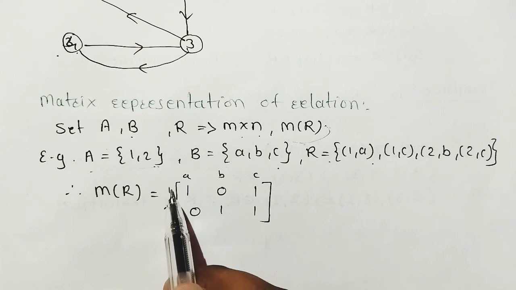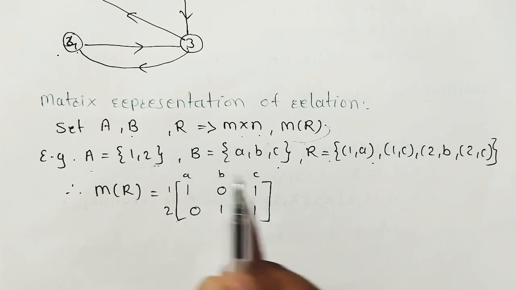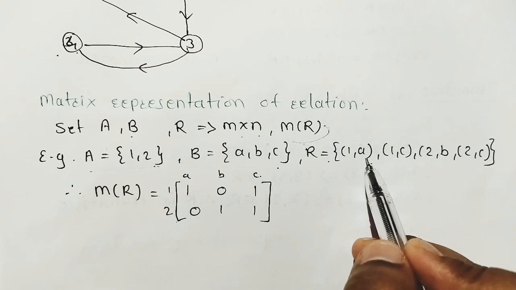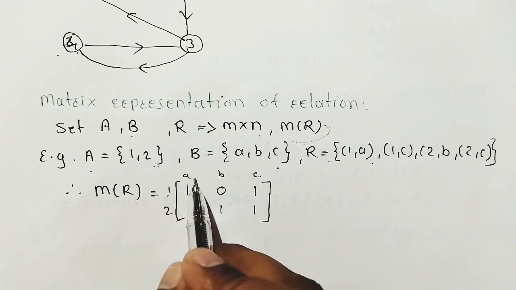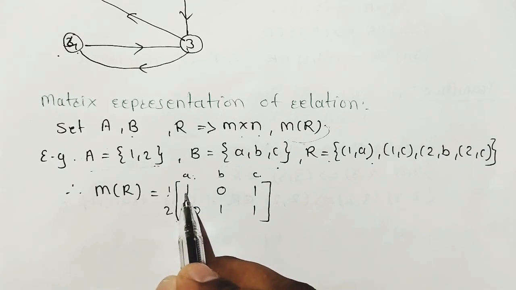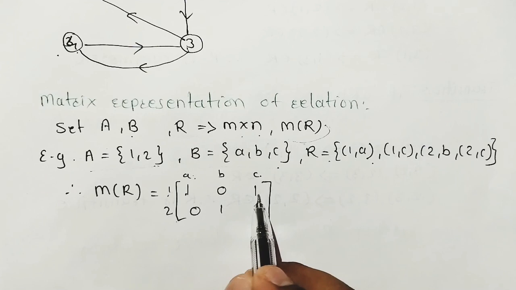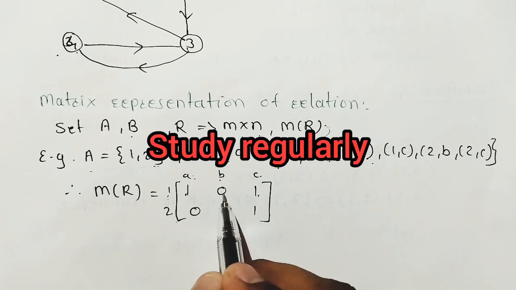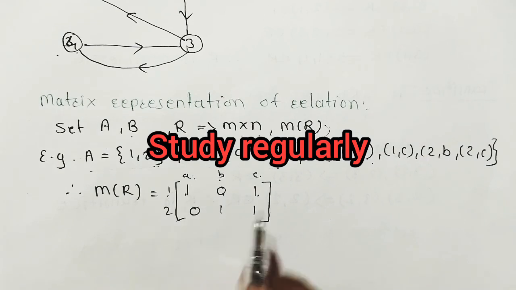This is 1, 2, A elements. This is B elements. We have to show what is relation between these elements. Relation pairs are given here. 1A means there is a relation between 1 to A. So just write here 1. 1C, 1. There is no relation between 1 and B in R. So just write 0. Like this we can represent the relation in the matrix format.